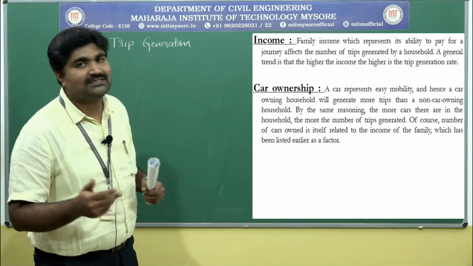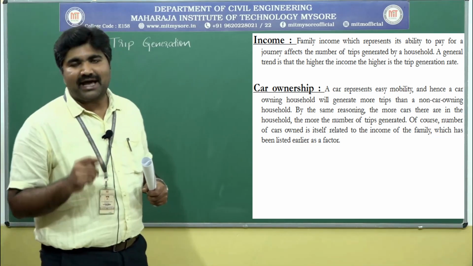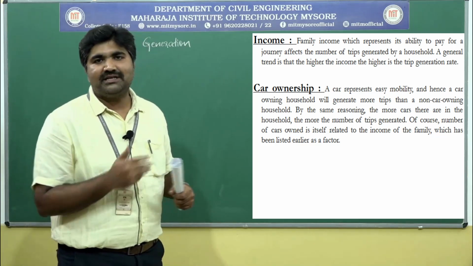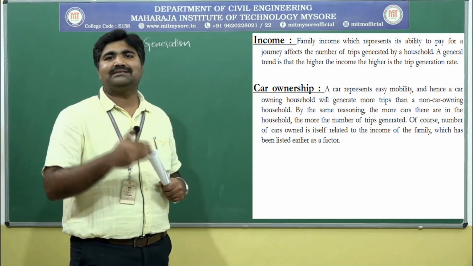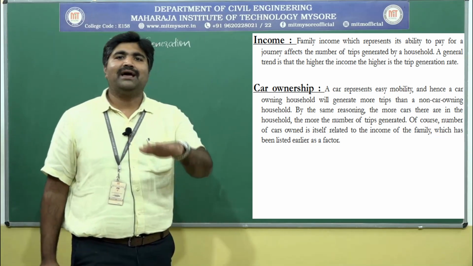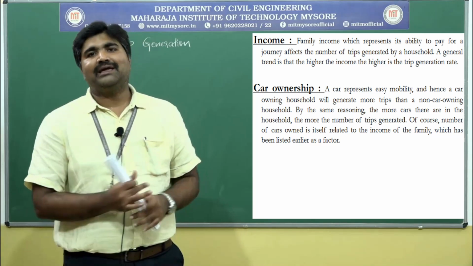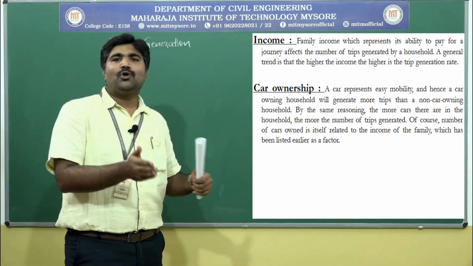There is a general trend. What is the general trend? Higher the income, higher will be the trip generation rate. As the income increases, there will be increase in the trip generation. It is directly proportional. If you consider the low income group people, they make less number of trips when compared to high income group people. Those who have more income, they make more number of trips when compared with the low income group people.